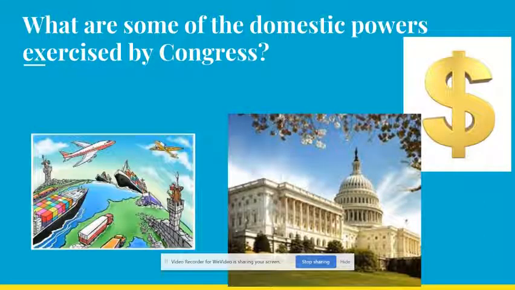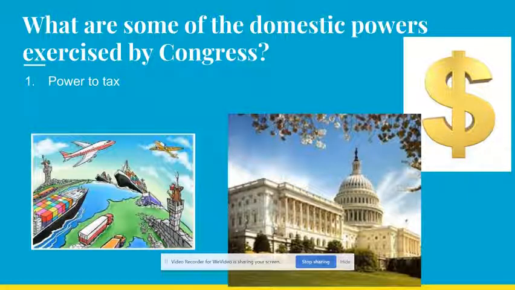The first clause of Article 1, Section 8 gives the Congress the power to tax. This is important because our government has a lot to do and it needs financial resources. We also saw during the Articles of Confederation experiment how much of a disaster it was when Congress didn't have the power to tax. Plus, you are all going to pay taxes, so this constitutional clause is going to have a big impact on you.